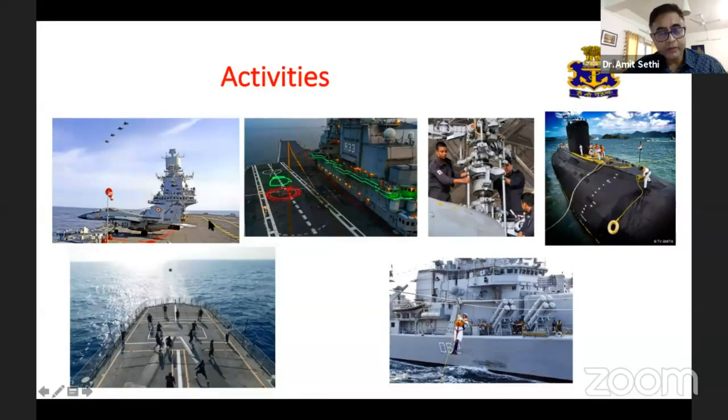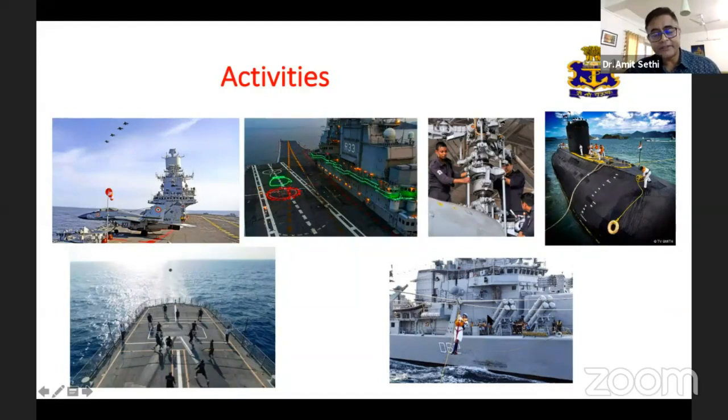The individuals who are working on the flight deck have an increased risk of trauma due to high velocity particles on the deck hitting their eye when a high speed aircraft lands or takes off. There is risk when individuals work on the various equipments.